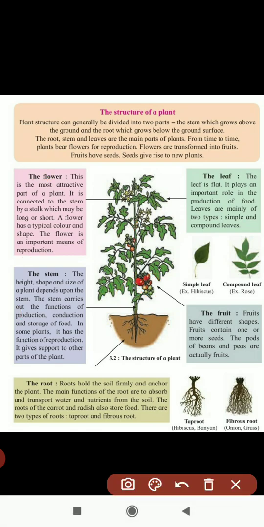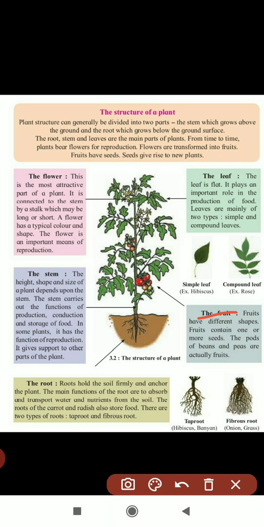Next, the last part is the fruit. Fruits have different shapes. Some fruits are circle, sphere like this, and some are different types. Some are many seeded, some are less seeded. A fruit contains one or more seeds. Some fruits contain only one seed, and others have many seeds. You have to tell me examples and write that. The pods of beans and peas are actually fruits only. Peas and beans are also fruits.